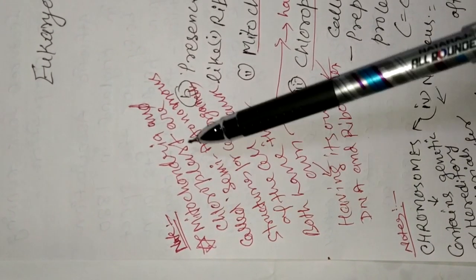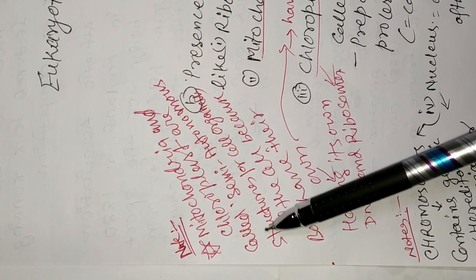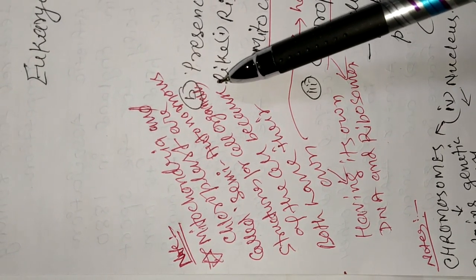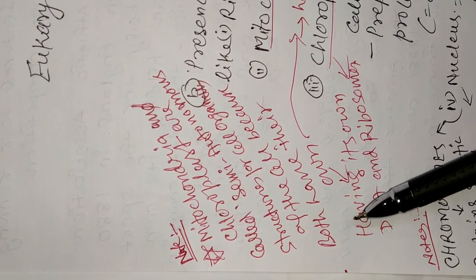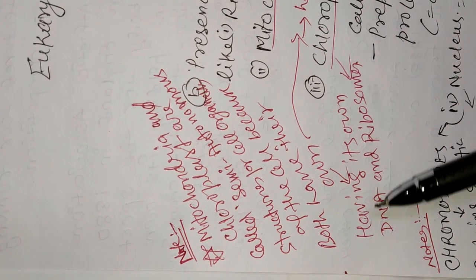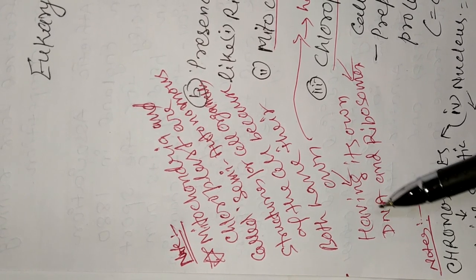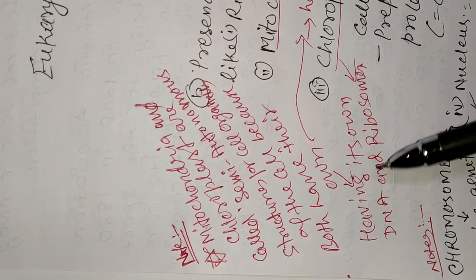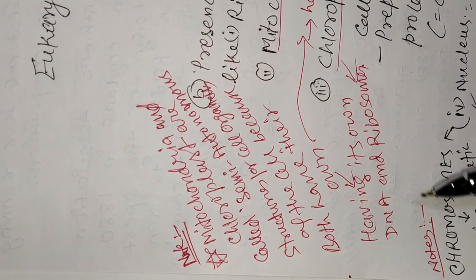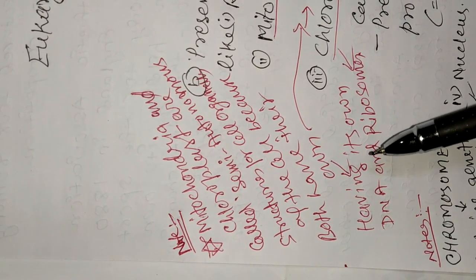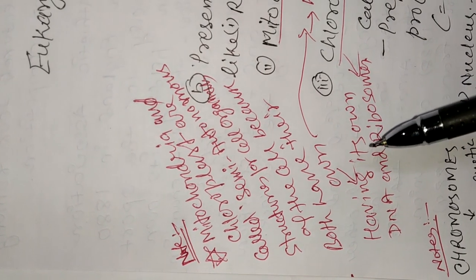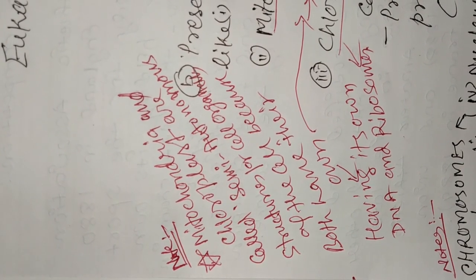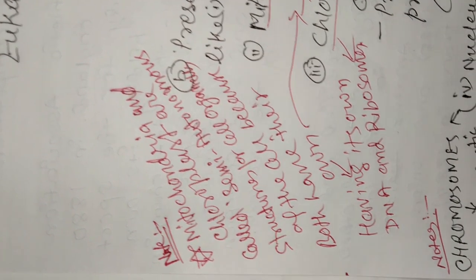Mitochondria and chloroplast are called semi-autonomous structures of the cell, because both mitochondria and chloroplast have their own DNA, chromosomes and ribosomes. That is why these two cell organelles, chloroplast and mitochondria, are called semi-autonomous structures of the cell.